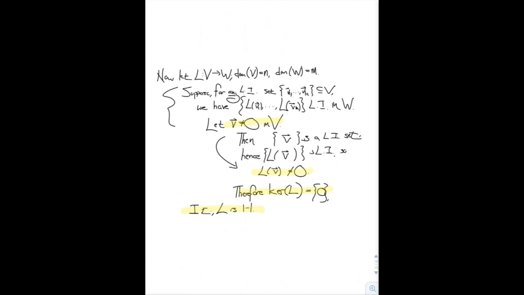Now let's go the other way around and assume that we have a linear map which is one-to-one.